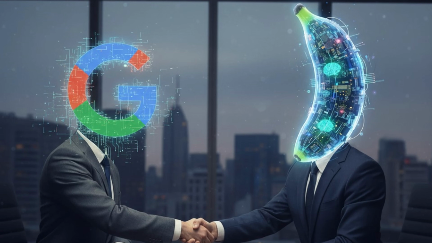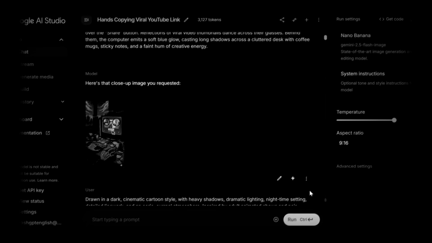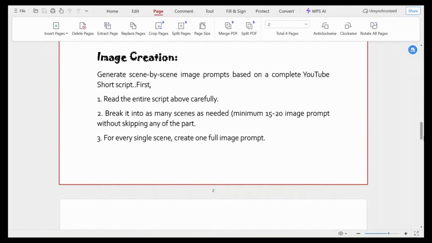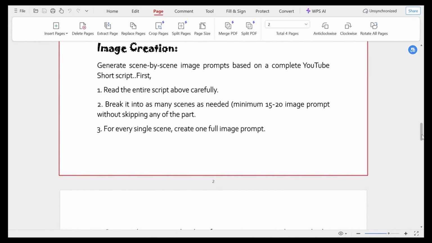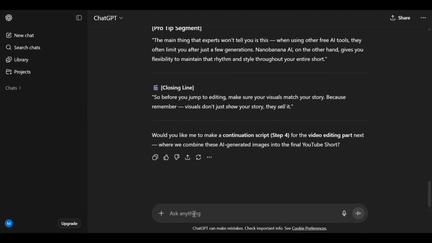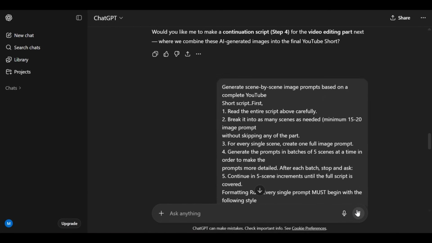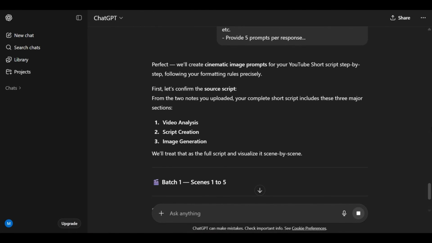You might have already heard about the virally growing Nano Banana model, the tool that transforms plain text into stunning AI visuals. Well, that's exactly what we're going to use next. So, here's what you do. Now head back to the prompt guide and copy the image creation prompt. Next, open up ChatGPT and paste that prompt right in, and watch as it generates a stunning scene-by-scene set of image prompts that we'll be using in our project.